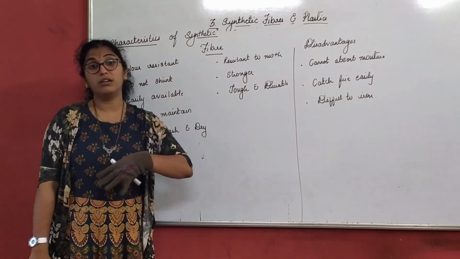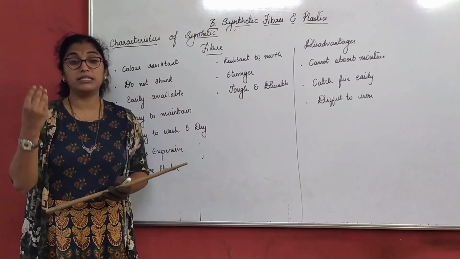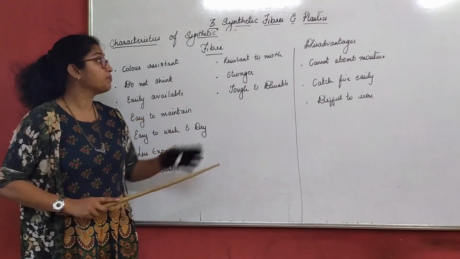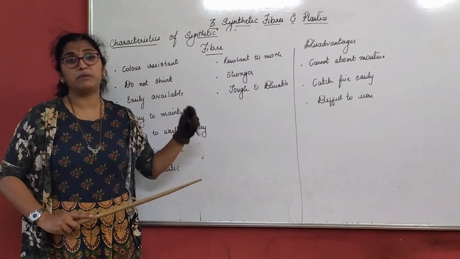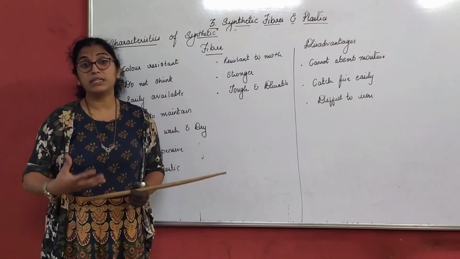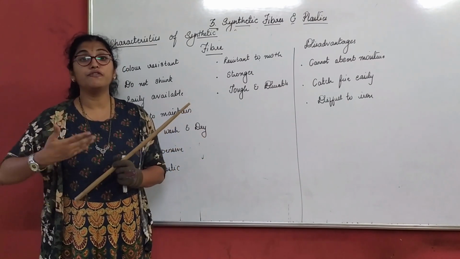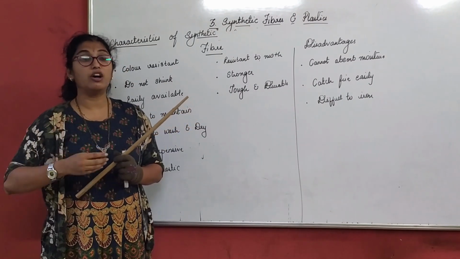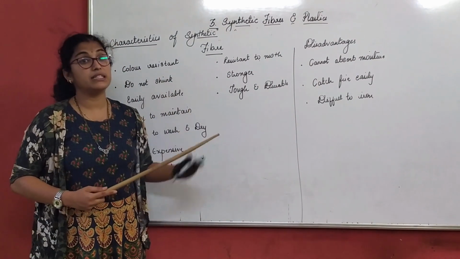Natural wool, to store it we require naphthalene balls, moth repellents, etc., because moths are attracted to it very easily. But artificial wool, that is acrylic, or any synthetic fiber, you can store easily. They do not attract moth. Sometimes cotton clothes, when you keep them for a very long period of time, absorb moisture, and some fungus grows on them. But that is not the case with synthetic fibers.